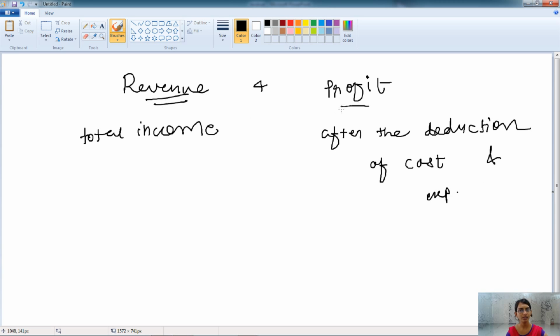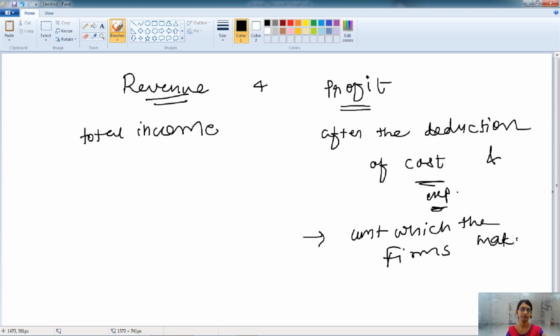So revenue is the total income, whereas profit is after the deduction of cost and expenditure. Profit is the amount which the firm makes, the additional amount apart from the cost and the expenditure.